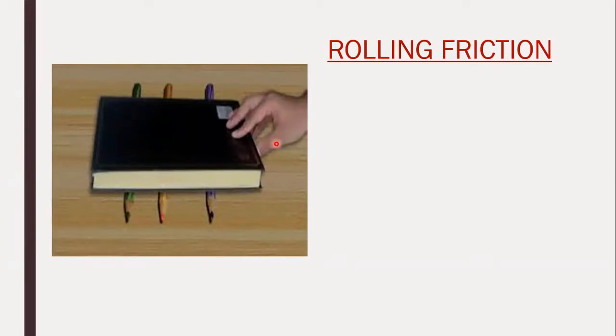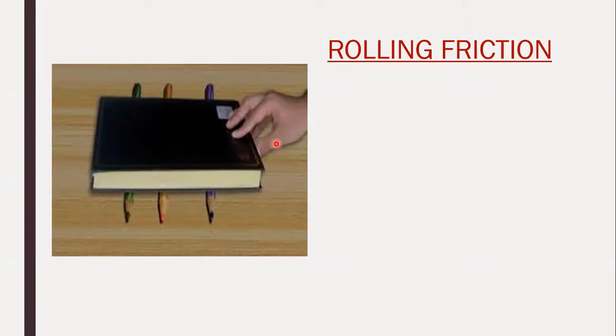So the pencils start to roll as the book moves. And you will find it very easy to move the book in this particular manner. So what is the reason behind this? It is because the resistance to the motion of the book has been reduced.